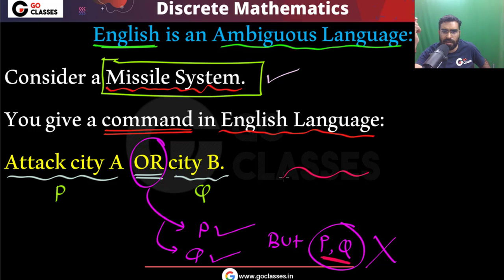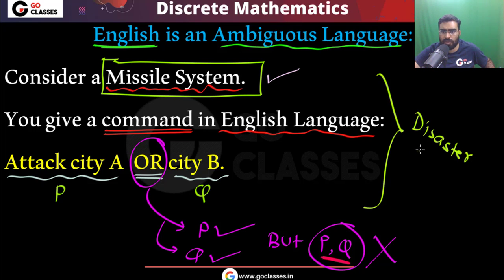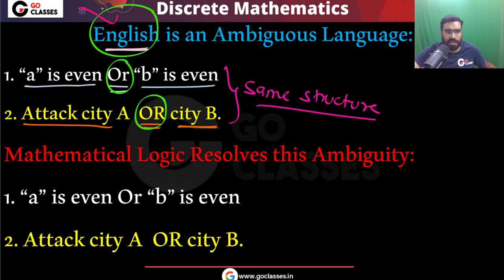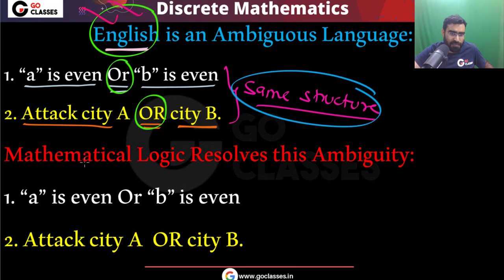Whenever you give some command or statement to the computer, you cannot make it ambiguous. You cannot allow ambiguity, and you can notice that natural languages are ambiguous. If you allow this natural language ambiguity, then disaster will happen. This is a disastrous situation. So finally, the English language is basically an ambiguous language, and these two statements have the same structure, but still their meaning is different.